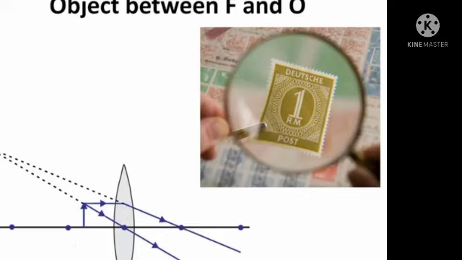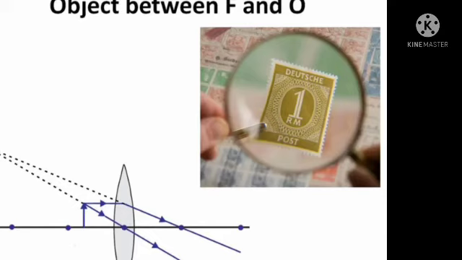In this situation of the image formation, we understand two things. As the image formed is virtual, we can see it with our eyes. In all other cases, the image is real, which we can't see with our eyes but can be viewed if the image is captured on the screen. A magnified virtual image is formed on the same side of the lens where the object is placed.